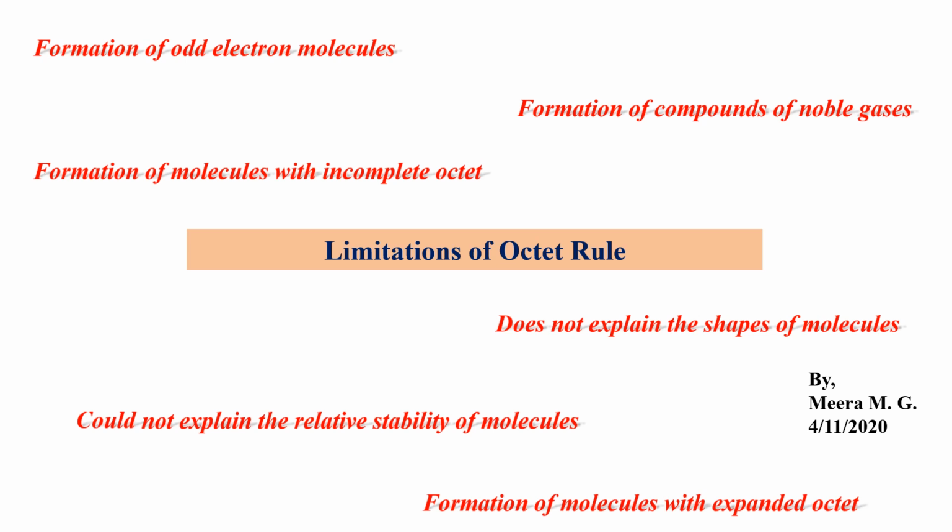Welcome back, students. In my previous videos, I explained the Kossel-Lewis approach to chemical bonding. Then I described the Langmuir-Lewis approach and after that the octet rule. I told you that all atoms and compounds are in a kind of race to acquire 8 electrons, or an octet configuration, in their valence shell.